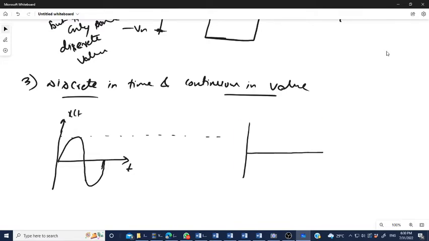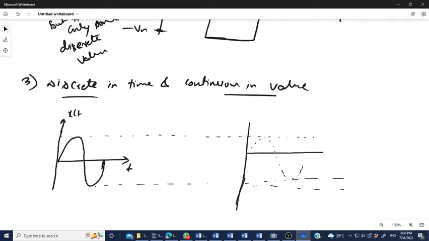It is defined not in the continuous but in the discrete. How is it defined? You can say it is defined like this one. I think I have made a mistake.